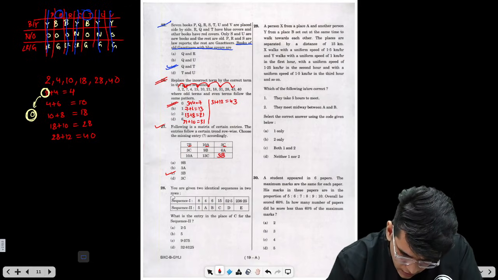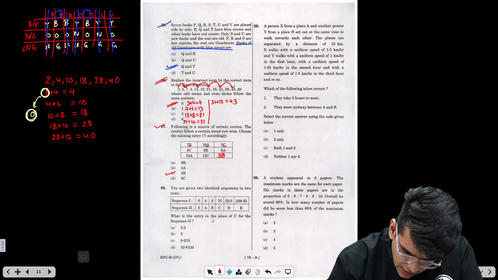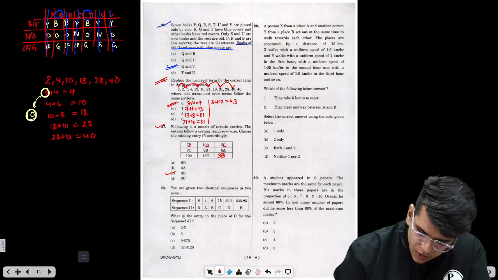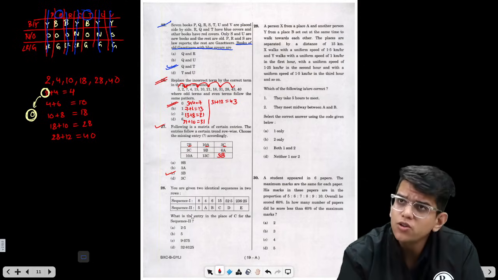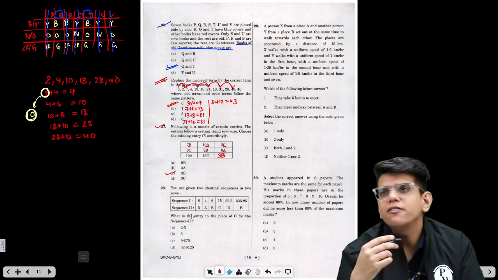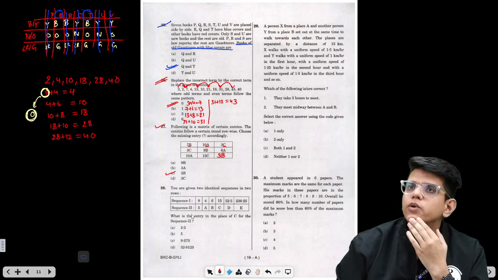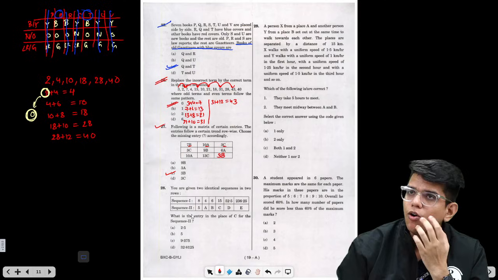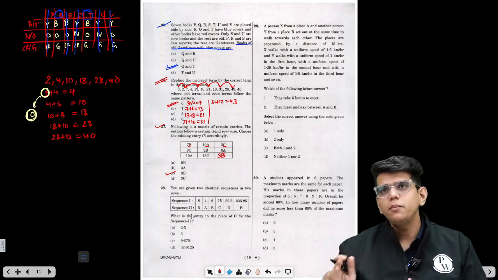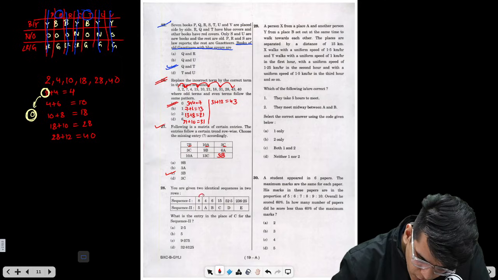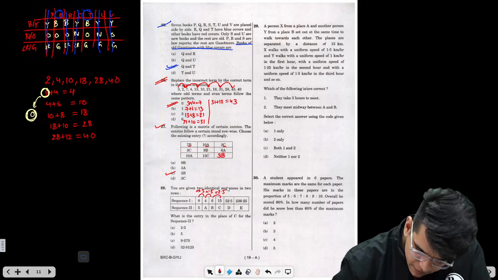So here, question 28, you are given two identical sequences in two rows, sequence 1 and sequence 2. Which is the entry in place of C for sequence 2? When two sequences are identical, that means both will follow the same pattern. Whenever the series is first decreasing or remains the same and then increases, you can identify it as a multiplication series. You can see 8 becomes 4 when multiplied by 0.5, 4 becomes 6 when multiplied by 1.5, 6 becomes 15 when multiplied by 2.5.